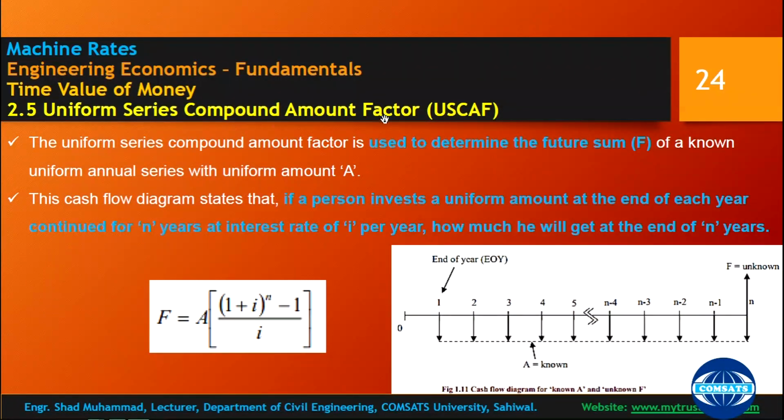And the uniform series compound amount factor. In the uniform series, A is incorporated, and in the compound amount factor, F is unknown. With the help of A you are going to find the future amount. The uniform series compound amount factor is used to determine the future sum F of a known uniform annual series with uniform amount A. This cash flow diagram states that if a person invests a uniform amount at the end of each year, continued for n years at an interest rate of i per year, how much will he get at the end of n years?